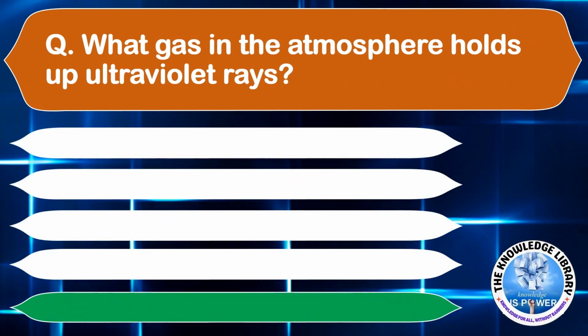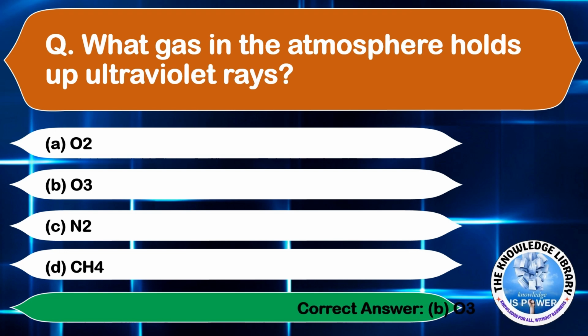What gas in the atmosphere holds up ultraviolet rays? Option A O2, option B O3, option C N2, and option D CH4. The correct answer is option B O3. Moving on to the next question.